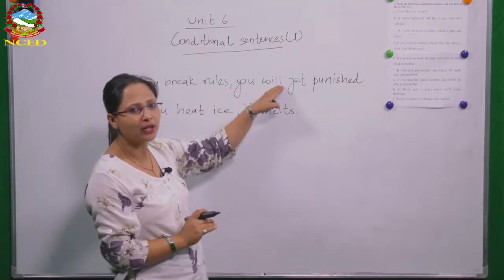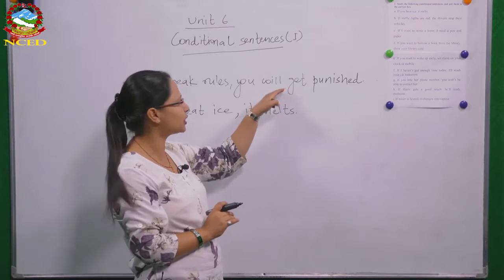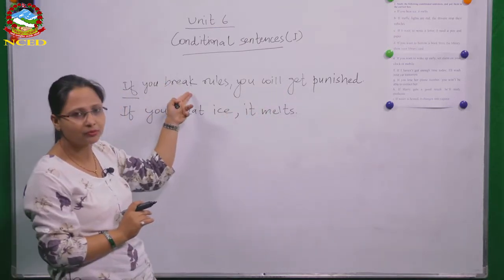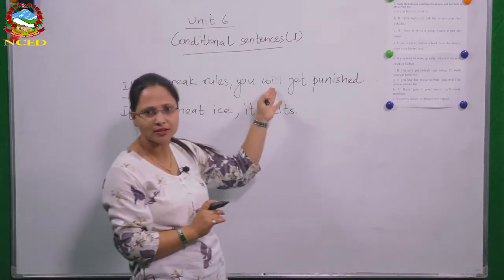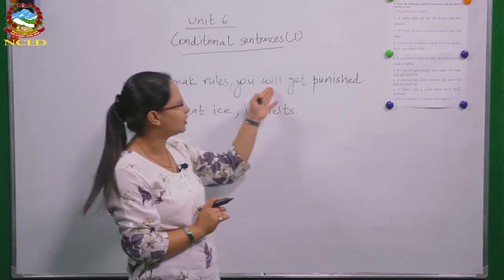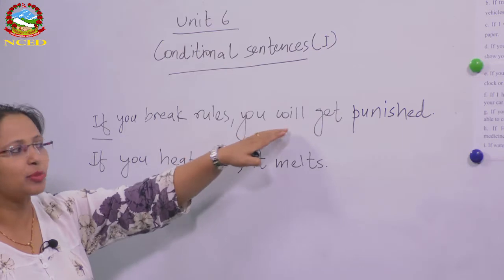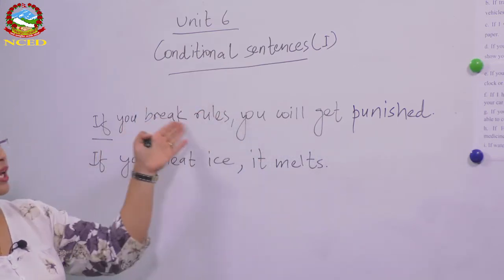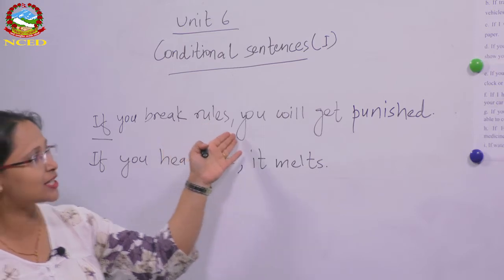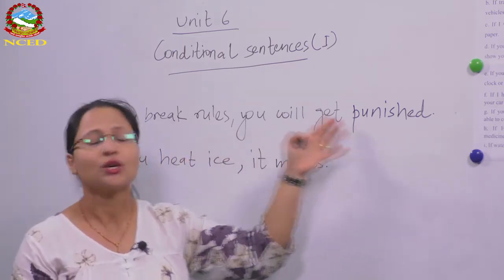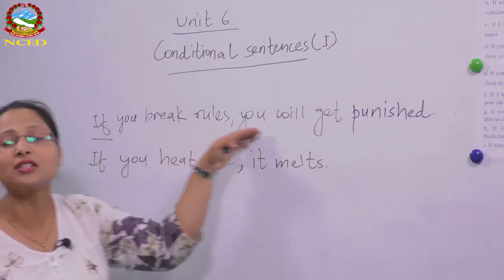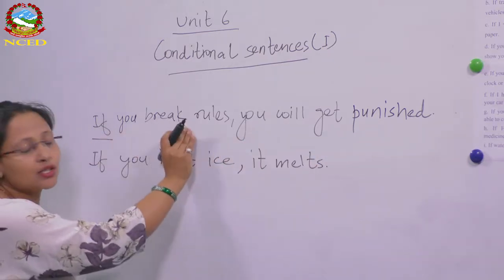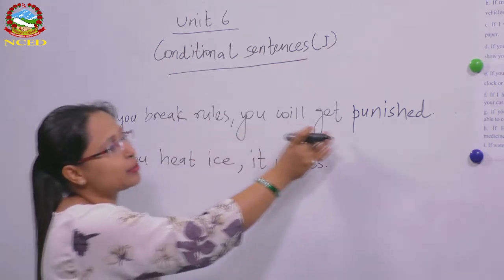And what does this sentence mean? When will you get punished? In what condition will you get punished? The condition when you break rules. Otherwise, you will not get punished as such. If there is a condition of you breaking the rules, at that time you will get punished. So this is why this is called a conditional sentence. There is an if clause, that is the conditional clause, and there is another main clause.